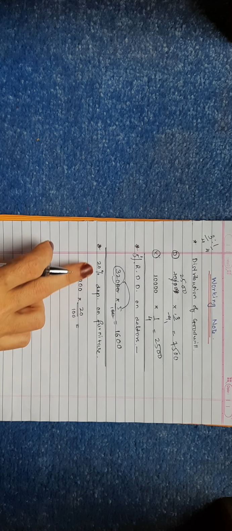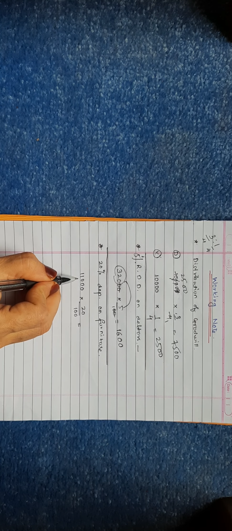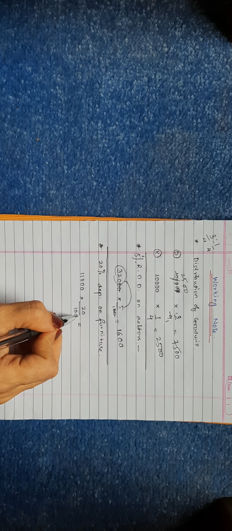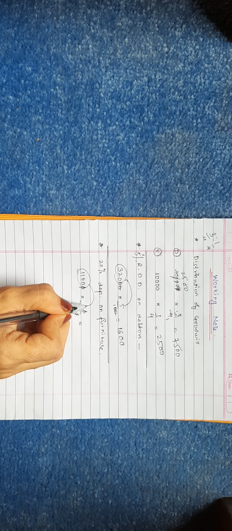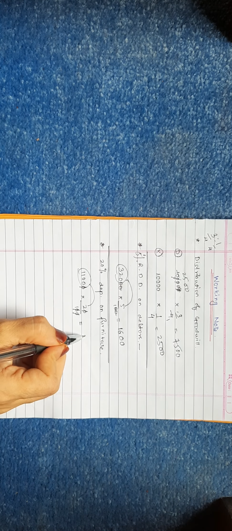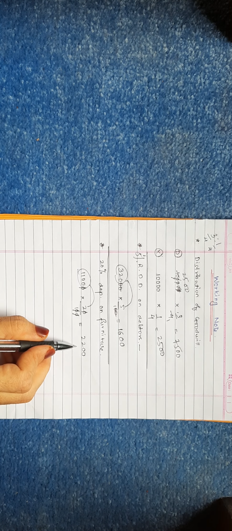We'll go for working. 20% depreciation on furniture. The amount of furniture is 11,000. So 11,000 into 20 upon 100. Cancel these 2 zeros and these 2 zeros. 110 into 2. It will be 2,200. So the amount of depreciation is 2,200 on furniture.